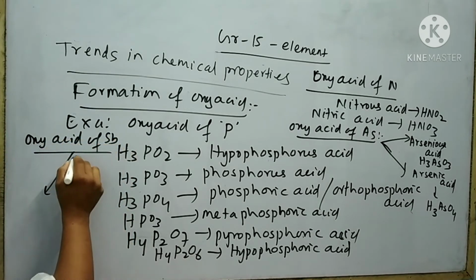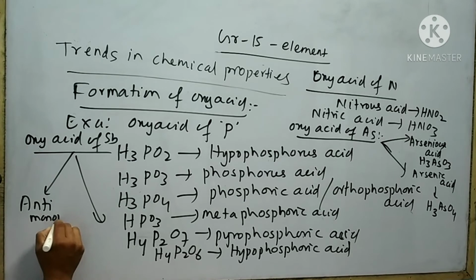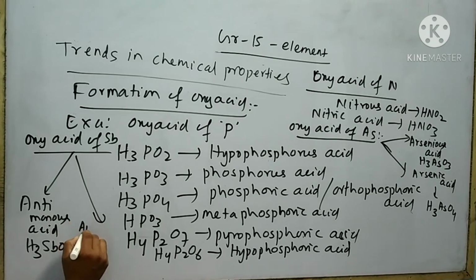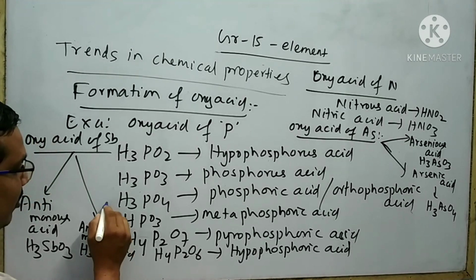Next is oxo acid of stibium. It has two types of oxo acid. One is antimonous acid having formula H3SbO3. Another is antimonic acid having formula H3SbO4. The antimonic acid is unstable.